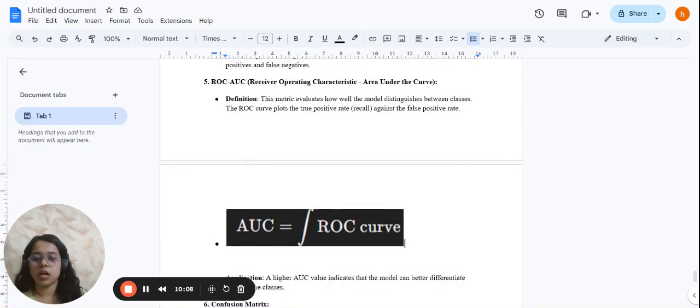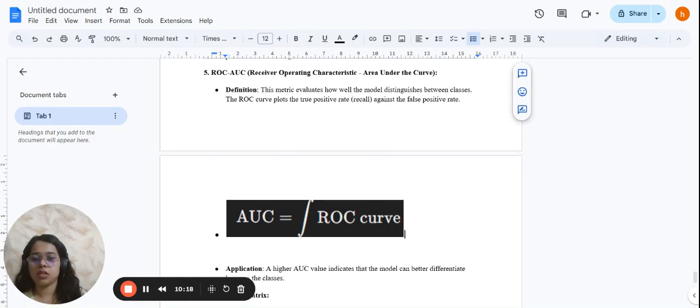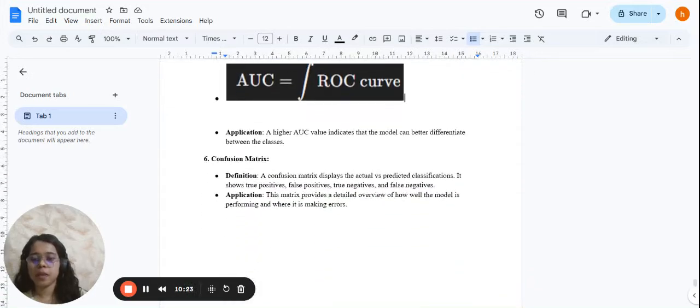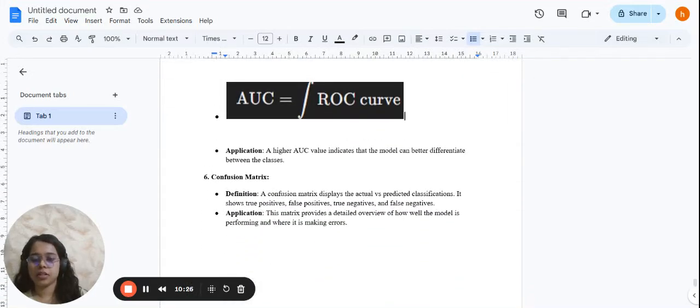Next, we have the ROC curve, that is receiver operating characteristic, and the area under the curve. A higher AUC indicates that the model is better at differentiating the classes, and this metric evaluates how the model distinguishes between the classes. The ROC curve plots the true positive rate against the false positive rate. And lastly, we have the confusion matrix, which displays the actual values versus the predicted classification. It shows true positives, true negatives, false positives, and false negatives, and it is a matrix representation that provides a detailed overview of how the model performed and where it is making errors.